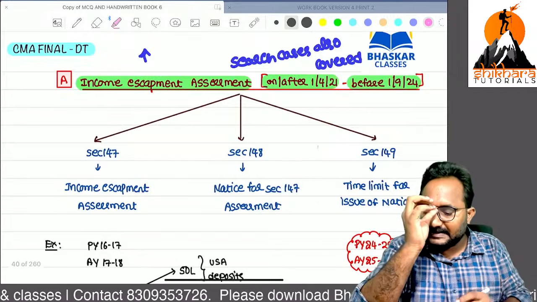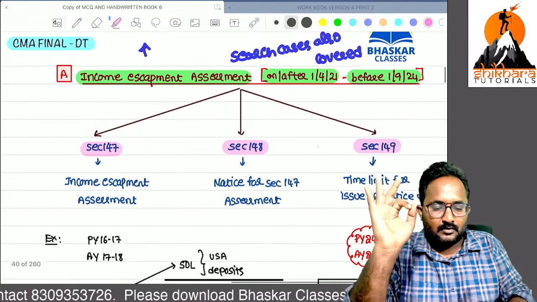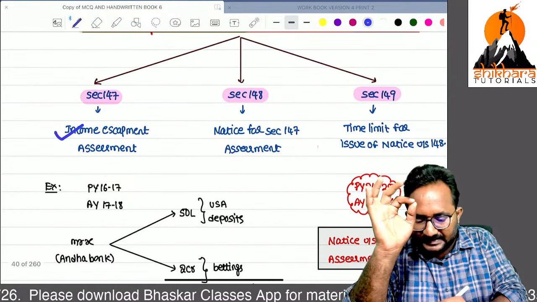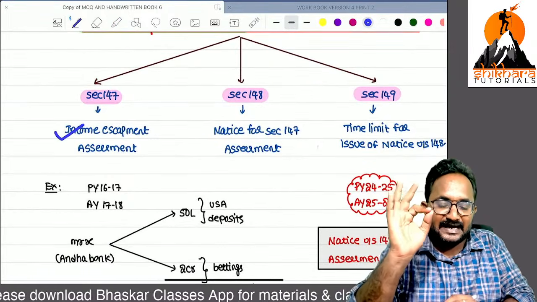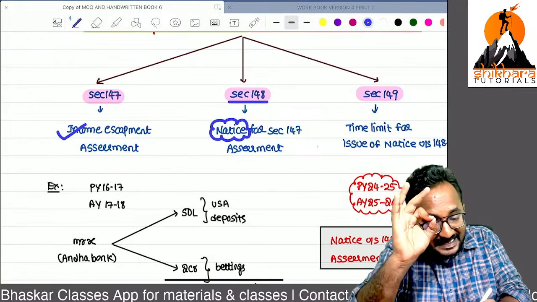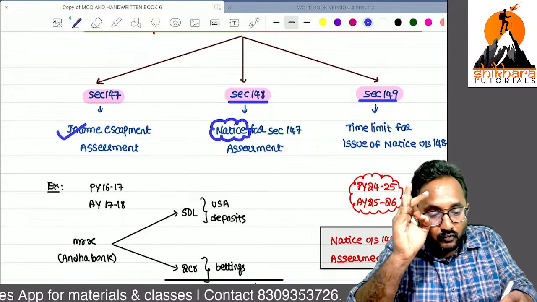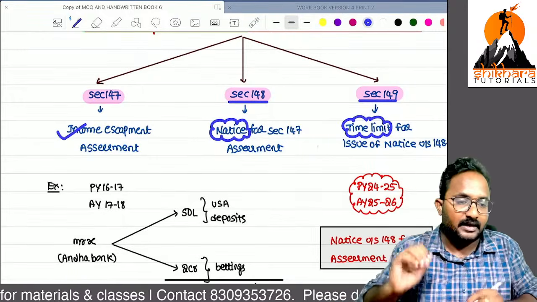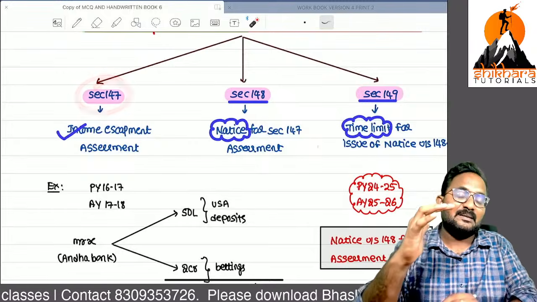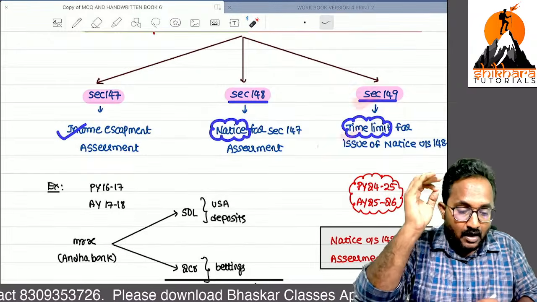Now, what are the important sections in this income escapement? 147, 148, 149. Sir, this is an income escapement assessment. Every assessment should start with the sending of a notice. For income escapement assessment procedure, what is the notice? The 148 notice. This notice we have to send within the time limit mentioned under section 149. Remember, to conduct the income escapement assessment procedure, we need to send the 148 notice within the time limit mentioned under section 149.